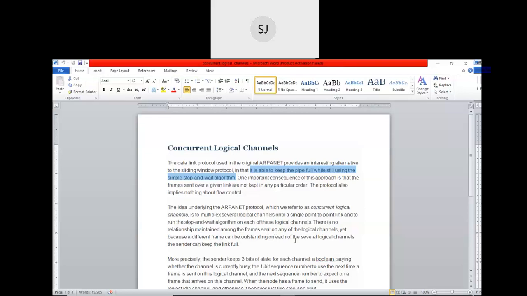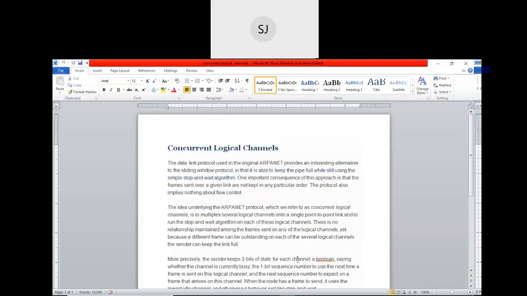So now assume there are n logical channels at the input side. Each of these logical channels executes this stop and wait protocol, right? Every logical channel will transmit one frame and wait for the acknowledgement. Again, transmit one more frame, wait for the acknowledgement, like this. They keep on sending the frames one after the other, and they are put on the output point to point link.